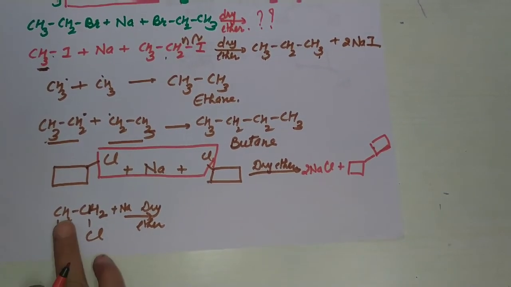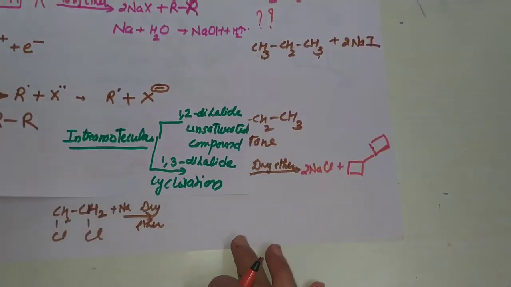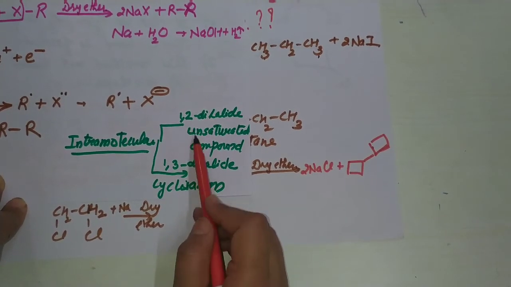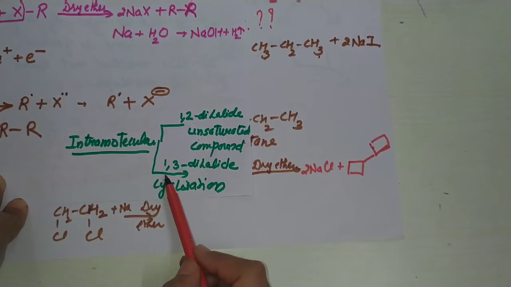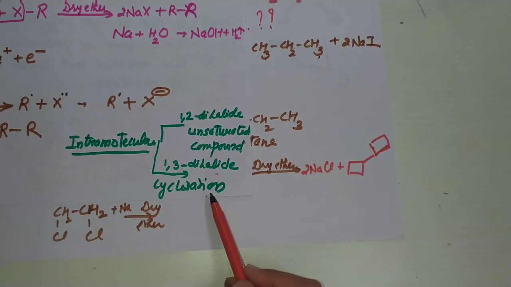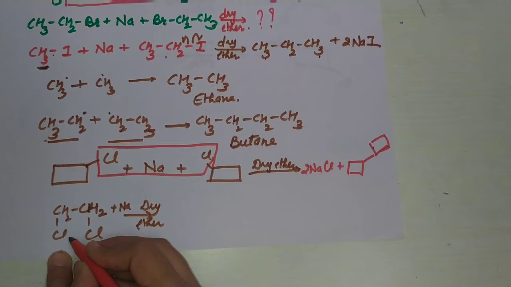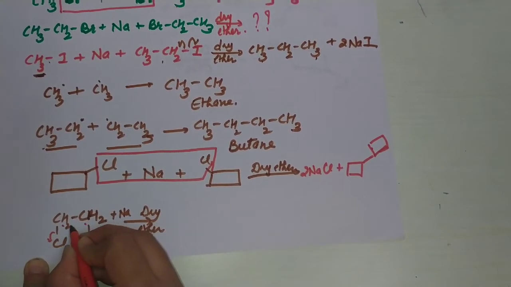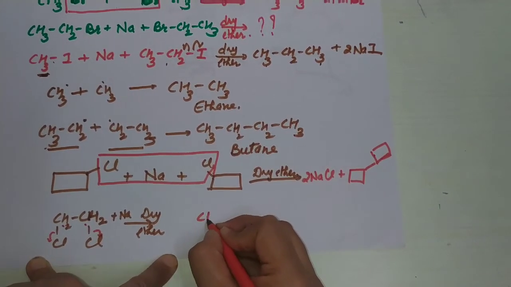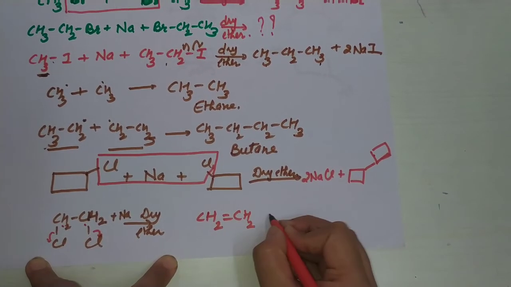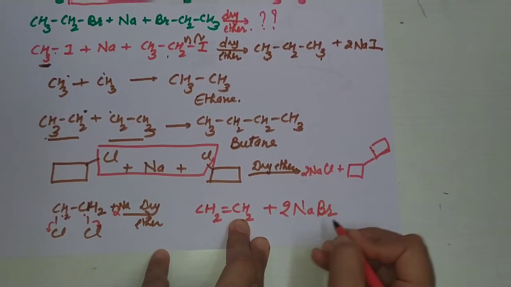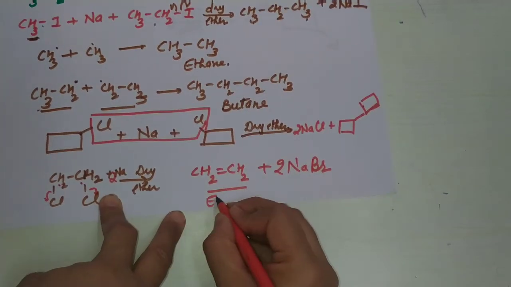Now the other example is CH2Cl plus sodium in the presence of dry ether. In this case, as I have written, in the intermolecular reaction, if halide groups are present at the 1,2 position, then there is a formation of an unsaturated compound, and at the 1,3 position, a cyclization product is formed. So in this case there is a 1,2 position, so with removal of this radical and this radical, they combine and there is a formation of a single bond. So CH2 double bond CH2 plus 2NaBr. This is the product, which is ethene.